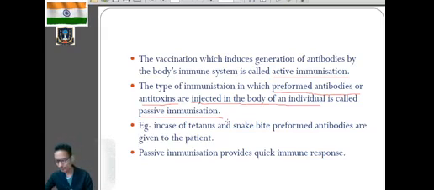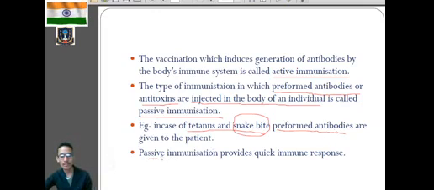For example, in case of tetanus or a snake bite, we use the ready-made or preformed antibody, because if we wait for the body's immune system to develop the antibody, it will be very late, and by that time the individual will be dead. So in such accidental conditions, we are supposed to use the ready-made antibody. It is mainly an example of passive immunization.